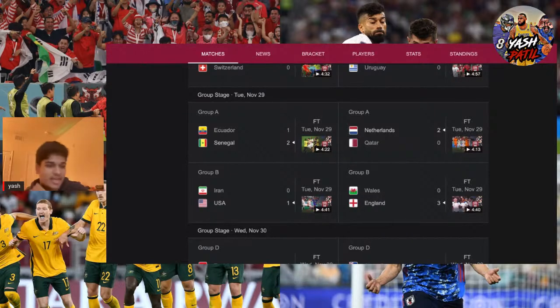Tyler Adams is the captain so far. He's been amazing. I think he's one of the best players. He's so good defensively, and then he can advance the ball so well. He's good on both sides, and his tackling has been so good this World Cup. McKennie as well, and then Musah. That's a great midfield.